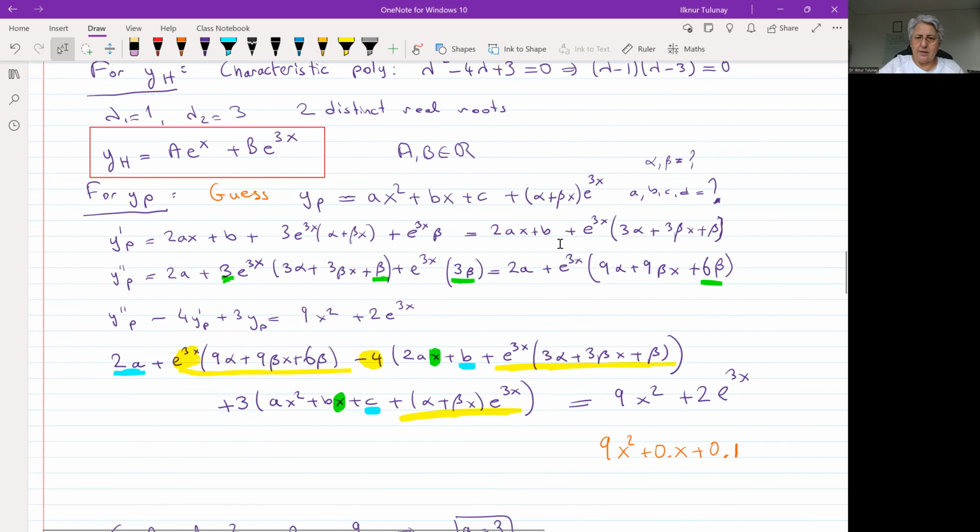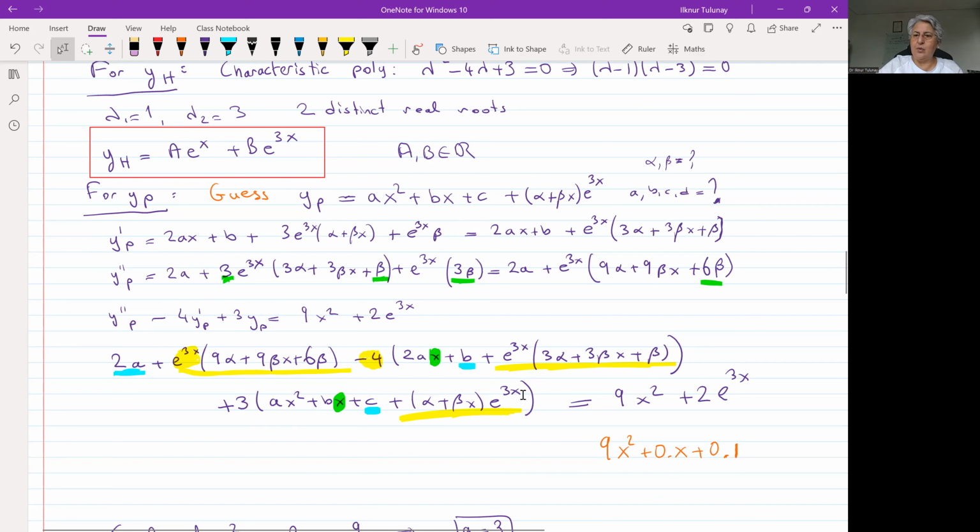Y2 prime is this guy: 2a e to the 3x, 9 alpha, 9 beta x, 6 beta. And then we have minus 4 y prime p, and that's y prime p, which is this guy here. And we have plus 3 yp, and yp is the whole of this: ax squared plus bx plus c, plus alpha plus beta x, e to the exponential 3x.